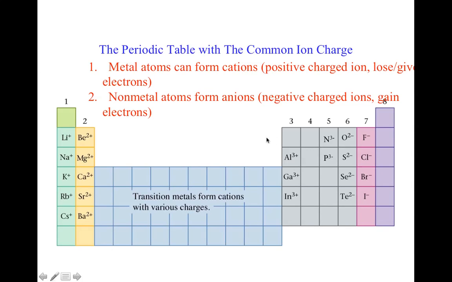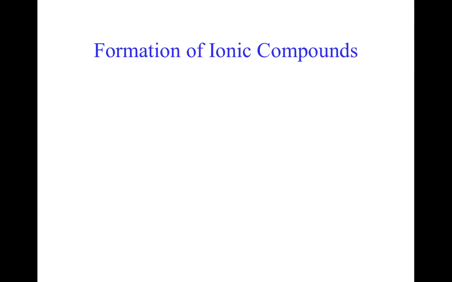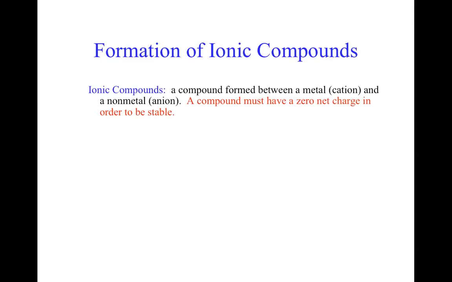Now notice there's a pattern here. Metals form cations, non-metals form anions. The formation of ionic compounds is very simple. They usually involve a cation and an anion, usually a metal and a non-metal. But here's the caveat: a compound must have a net charge equal to 0 in order to be stable.